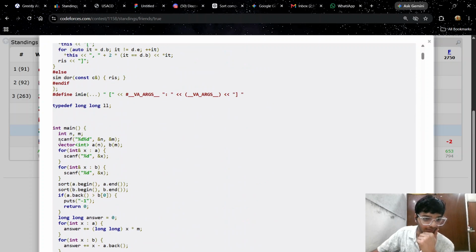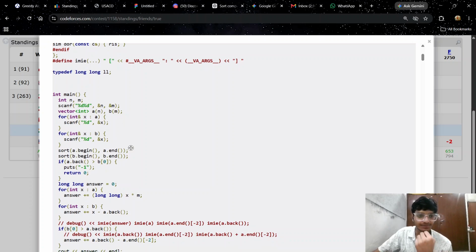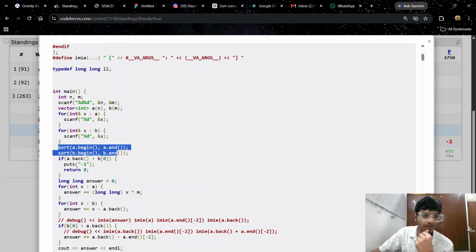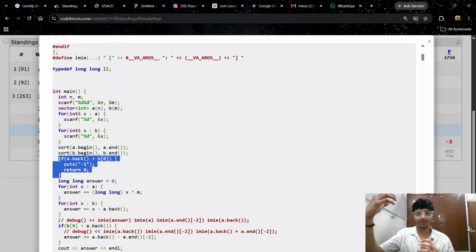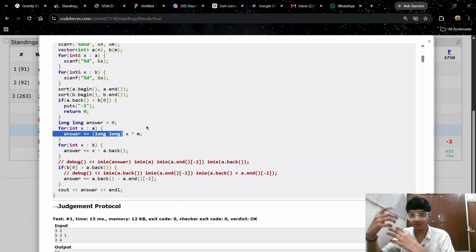So what did he do? In n and m, he just takes those values, and for the vectors, the same thing: he takes array A and array B. And again he sorts them. If the same condition holds, that the last element of array A is greater than the first element of array B, we will print minus one. Then we take long answer equal to 0. And the same thing I was doing, that is x into m, 0 into m, 1 into m. So the same thing, answer we have done.